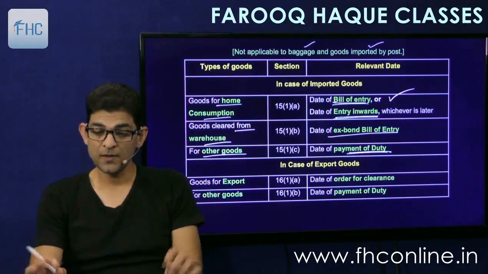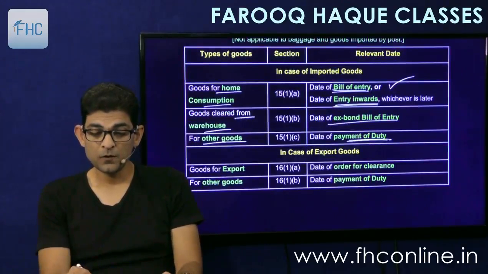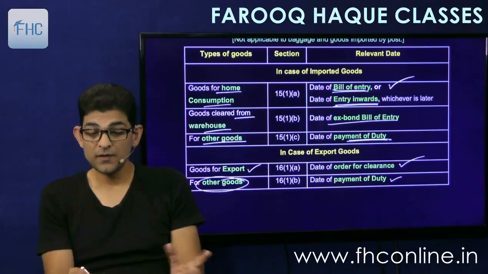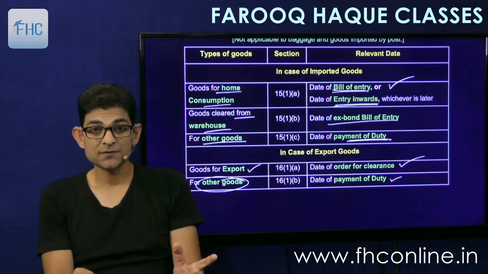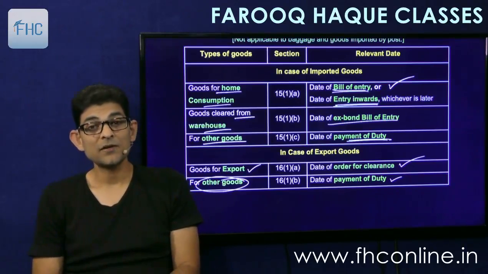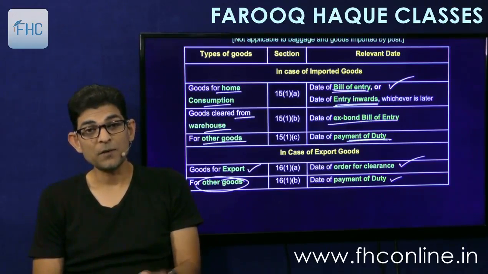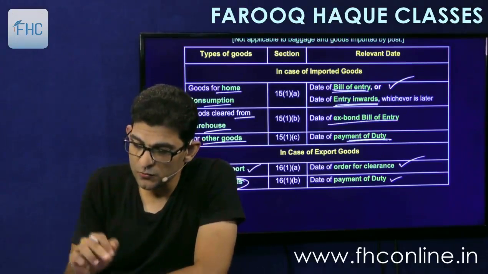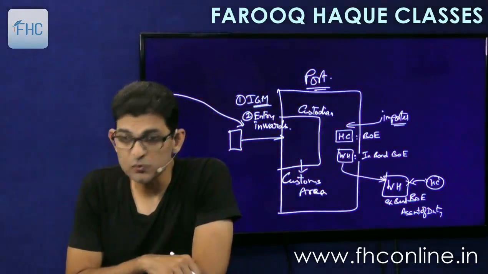Understood? Simple. Then for export, goods for export, the date of order of clearance. Date of order of clearance means when the clearance order is passed, and for other goods, the date of payment of duty. So here also the other goods means the smuggled goods, illegal goods. If they are caught, then we will assess the duty as on the date of payment of duty itself. Okay.